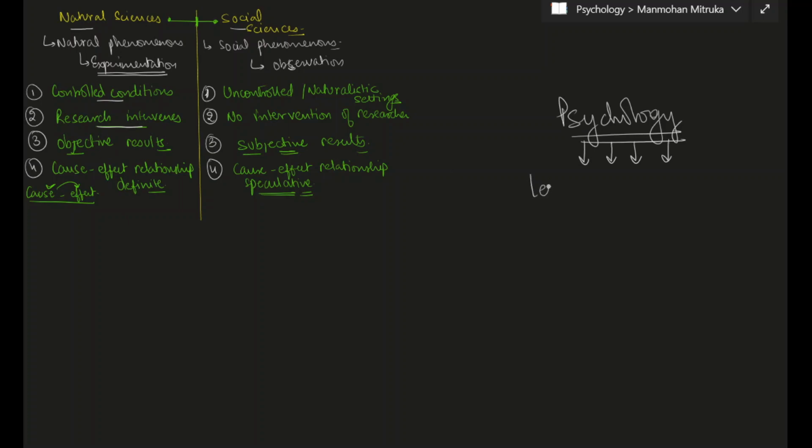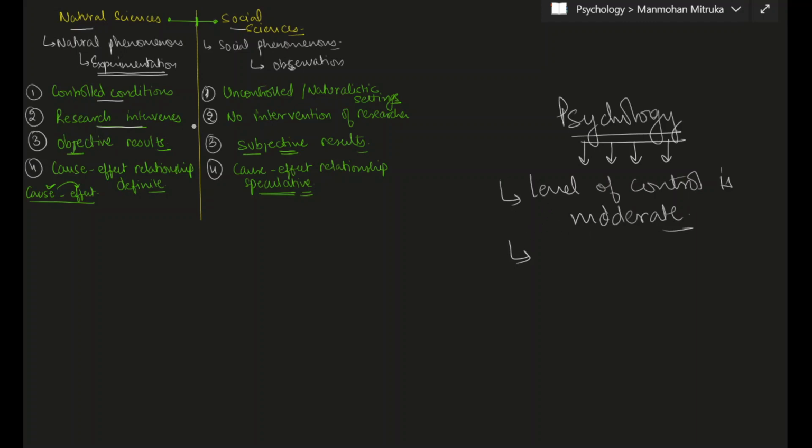So the level of control is moderate. The level of control is moderate in the case of psychology. It is not very high, nor is it very low. Even if you are performing experiments in psychology, the level of control is moderate.